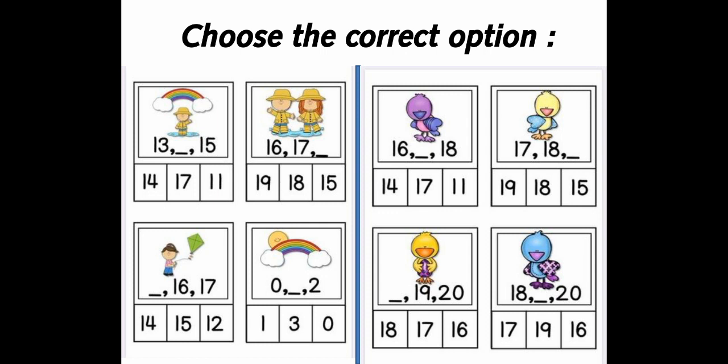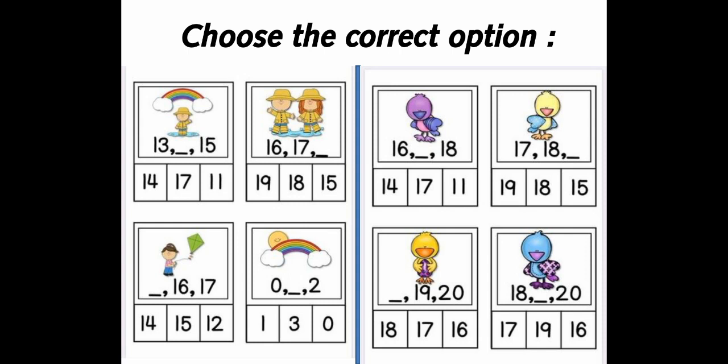In the same way, there is number 0, then a blank line, and number 2. Which is that number which comes in between 0 and 2? It's quite obvious, and the answer is 1. In the same way, there is a bird, as you can see in this box, there's number 16 and then there's a blank line and number 18. So which is that number that comes in between 16 and 18? That is number 17. Very good.